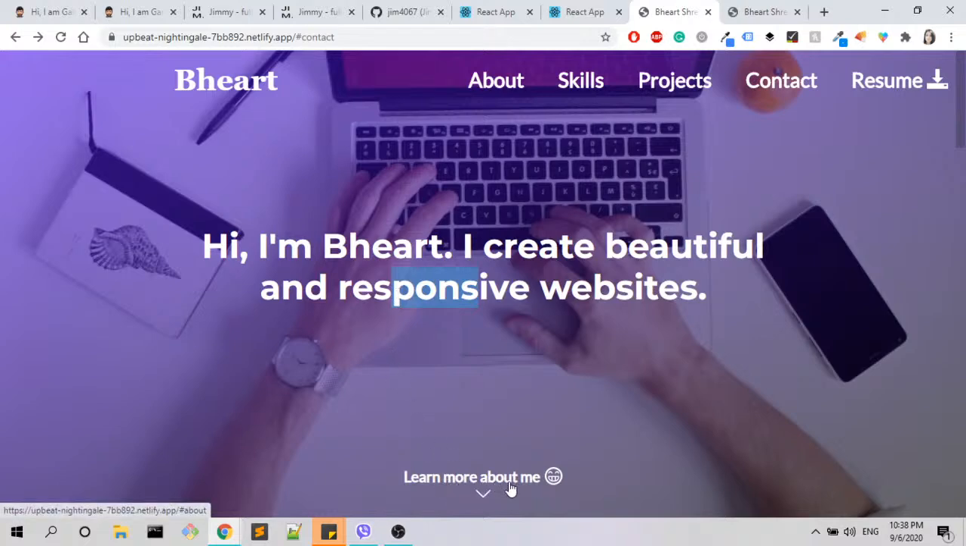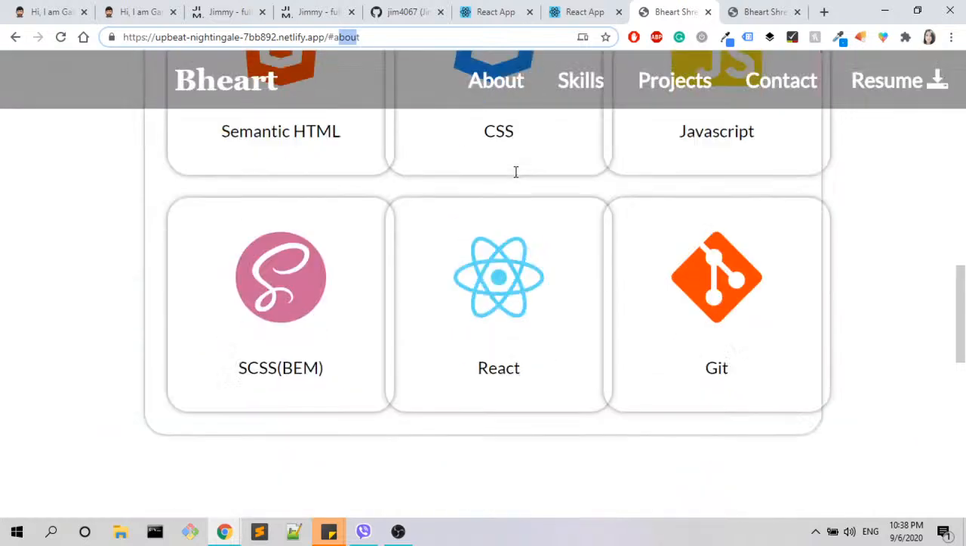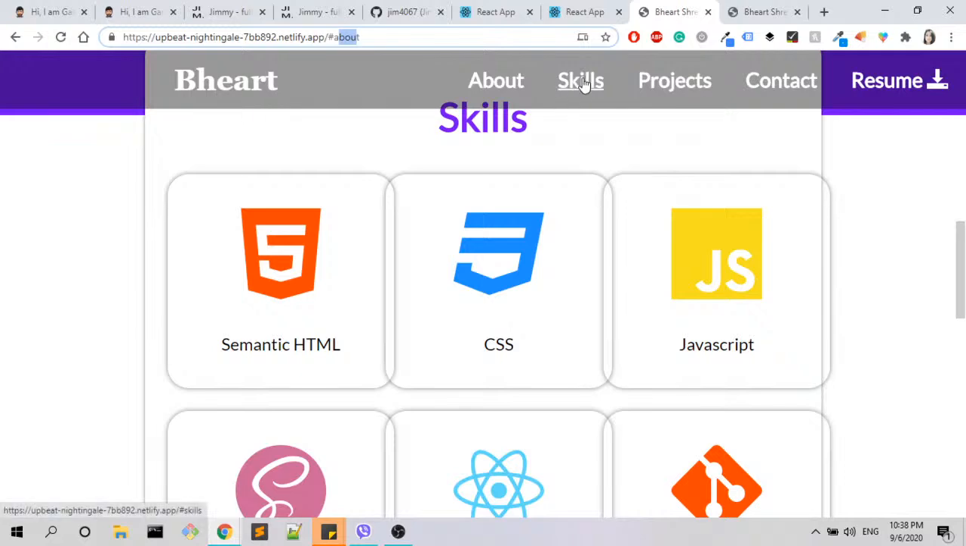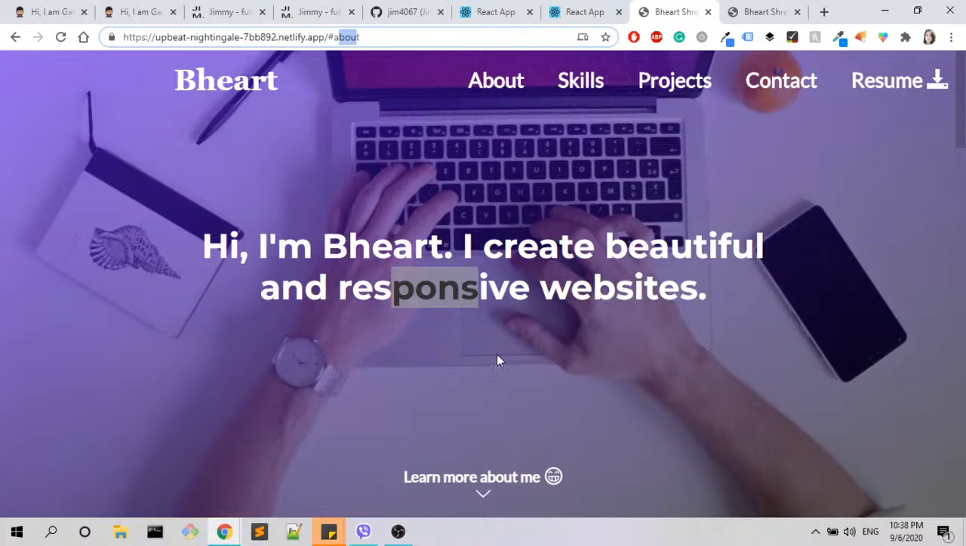We have the learn more about me and an icon. I will just click here and I am on the about section. Maybe I would prefer to highlight that section so I know where I am. So maybe about, and then when I scroll more, I am on skills, so I would like to know that. Then I'm on projects, so I think that you get what I mean.